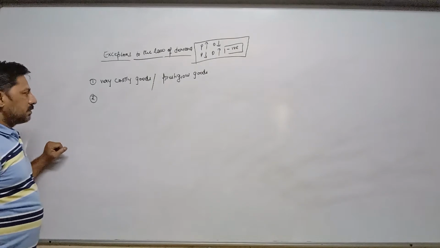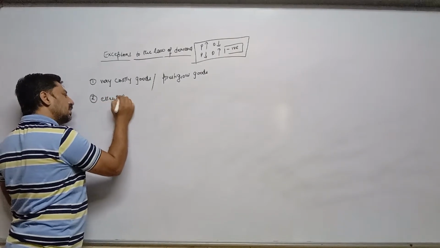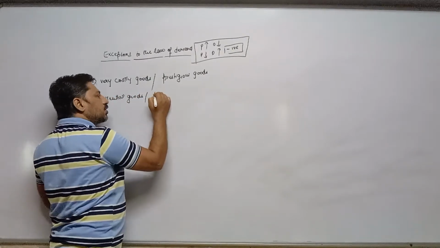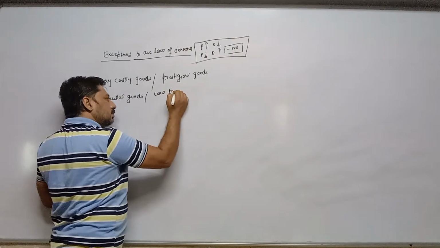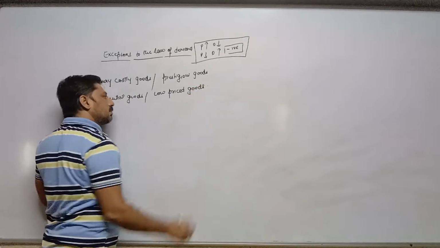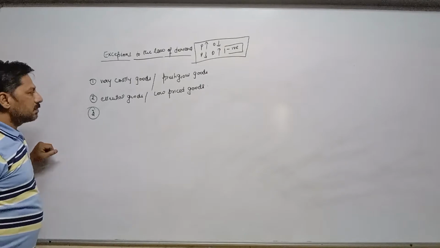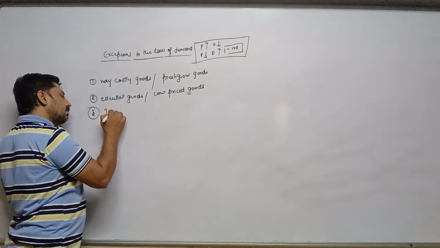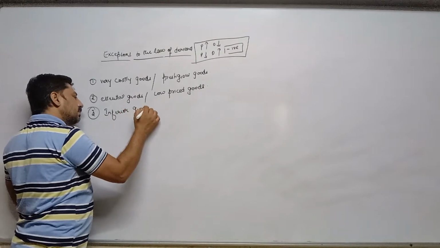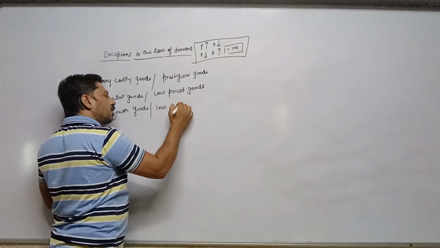Second one is essential goods, or low price goods. And third one is inferior goods, or low quality goods.